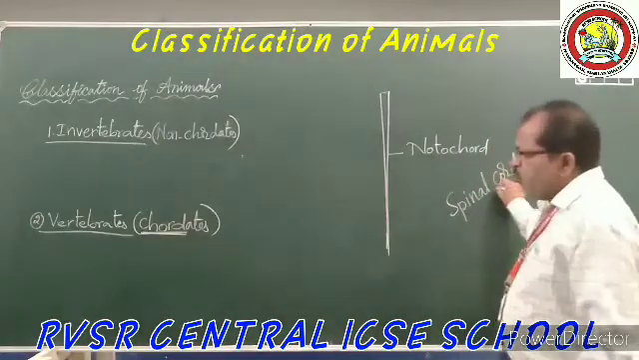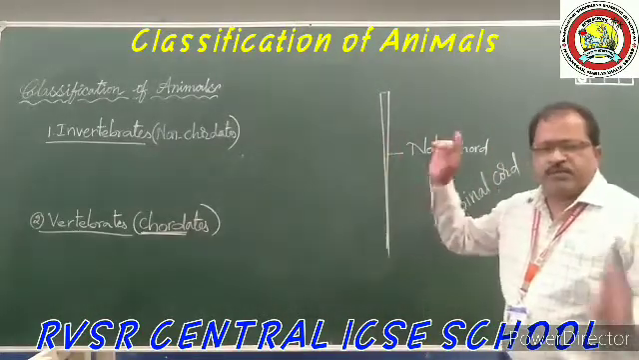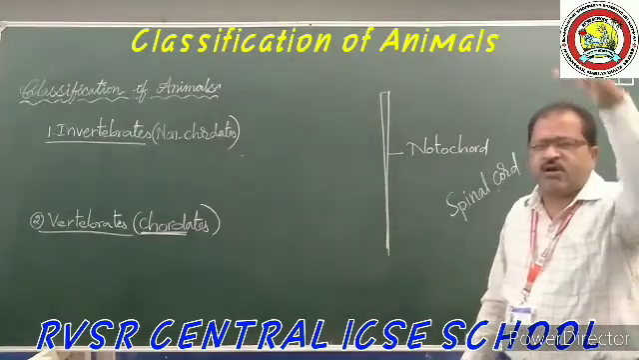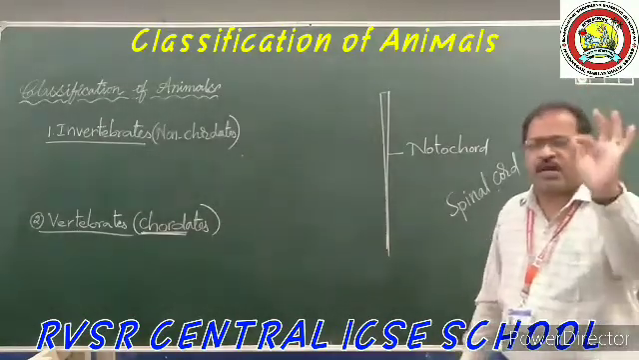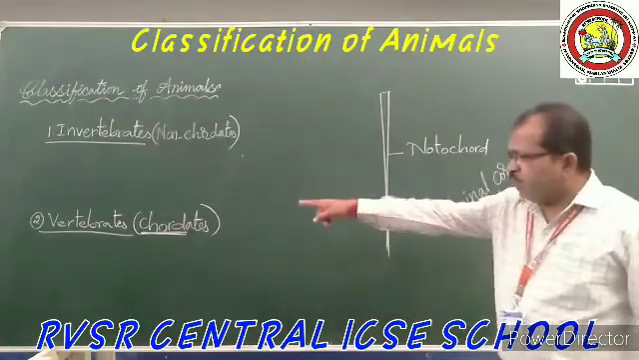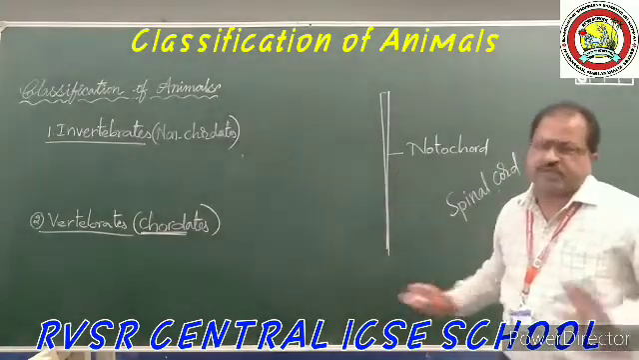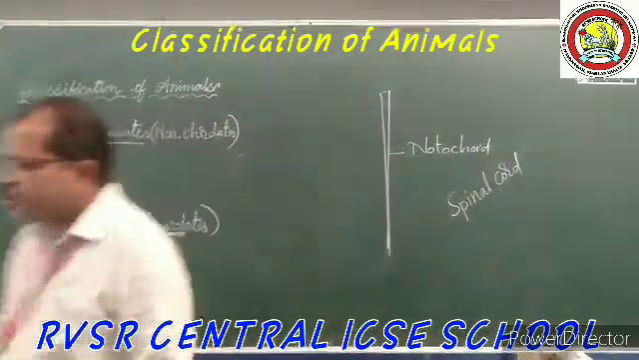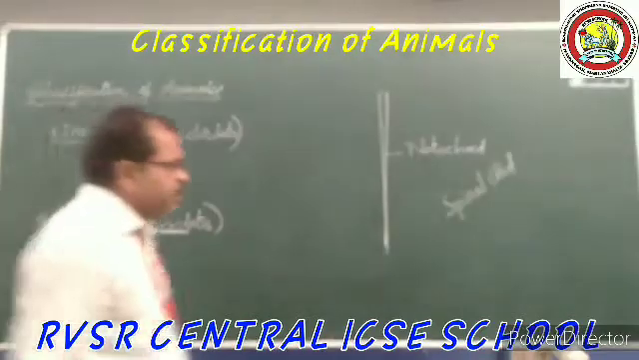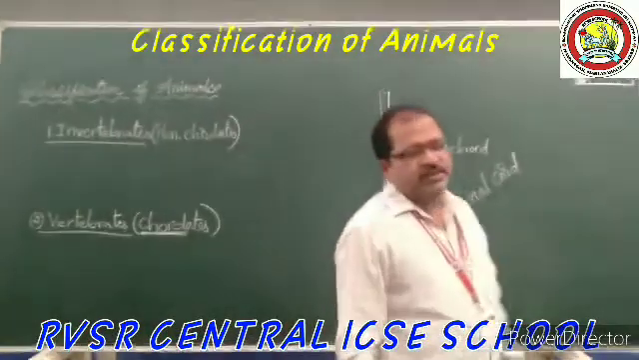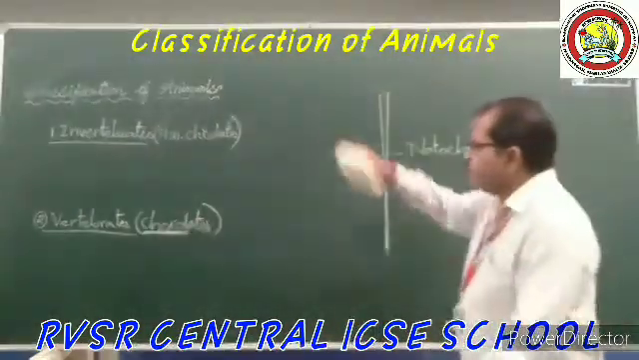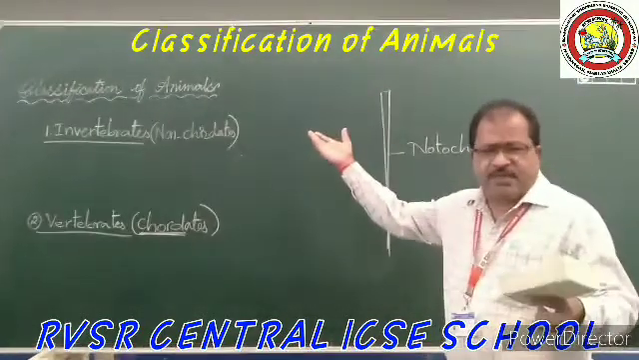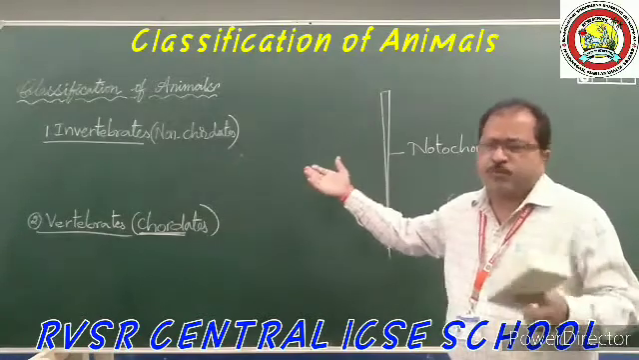So the vertebral column is nothing but 32 bony pieces along with the spinal cord. That is called the vertebral column or the backbone, and the animals which have the backbone are called vertebrates. This way, the classification of animals takes place: non-chordates as well as chordates. This is the basic big division.